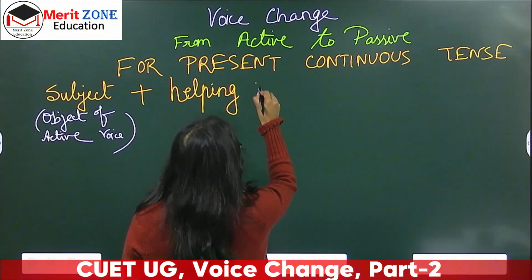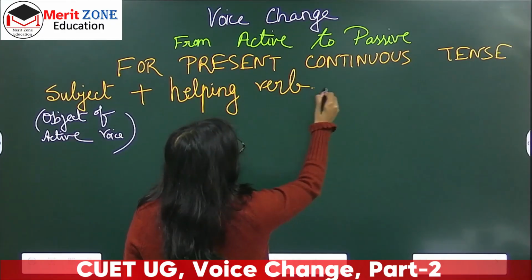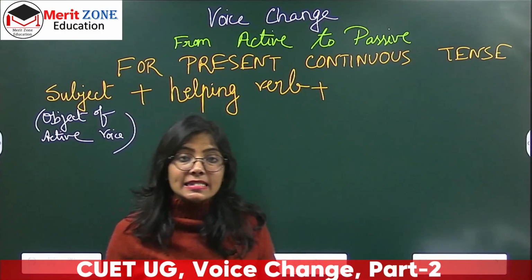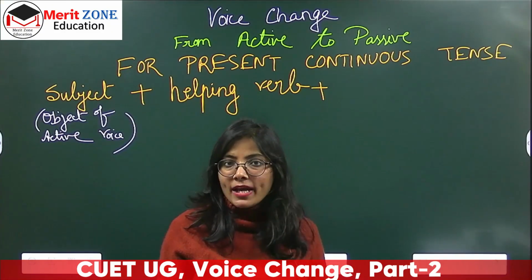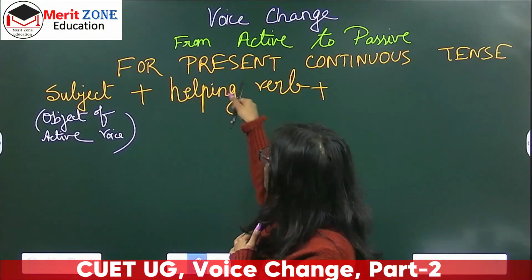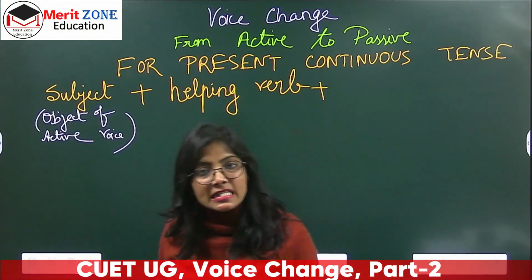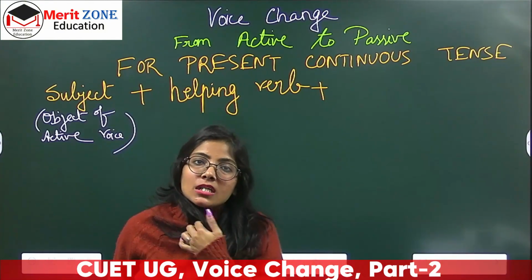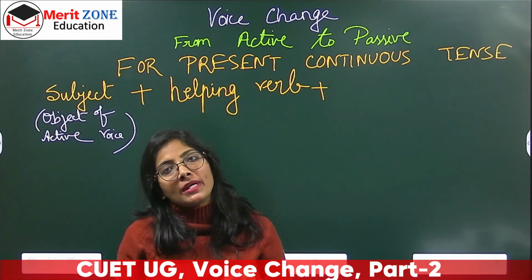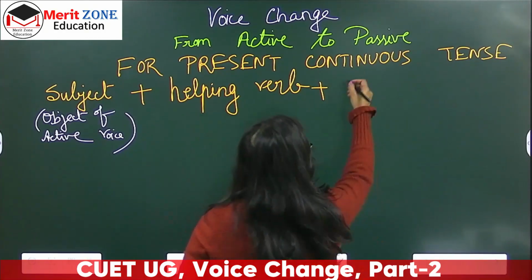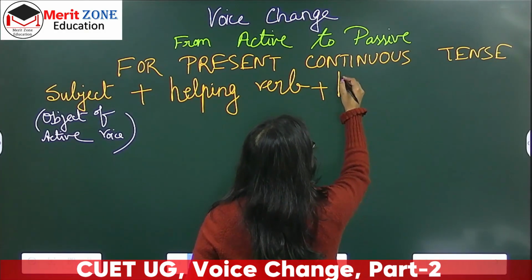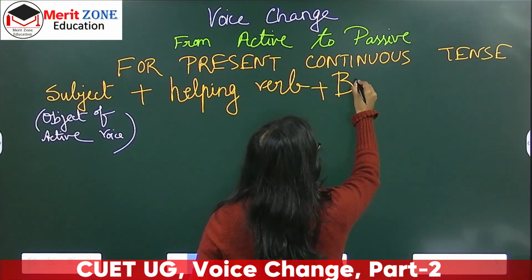And then we have to add a very important thing, that is being. Only in the case of continuous tense, present continuous tense, we use the word being for changing from active to passive. Plus being. So I'll just write it in capital.